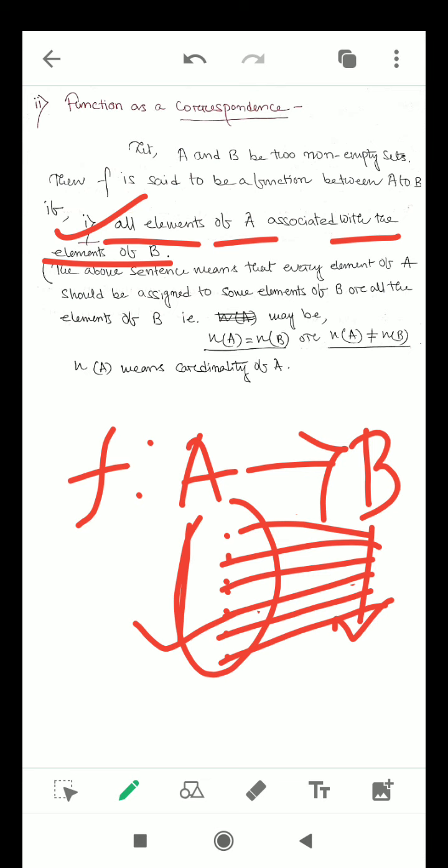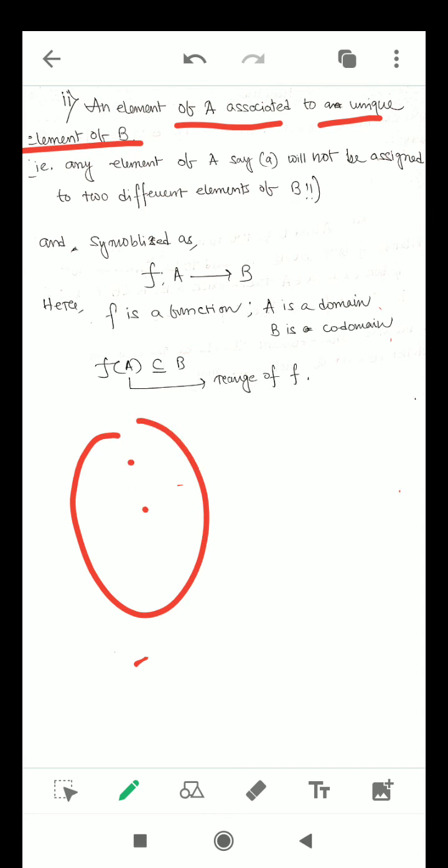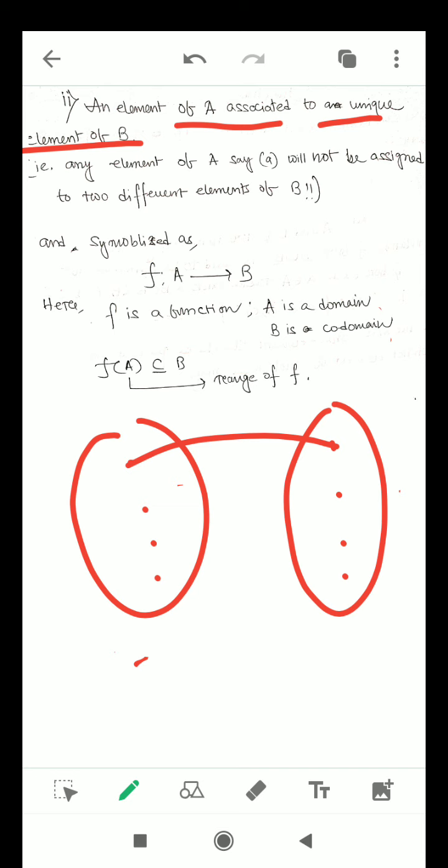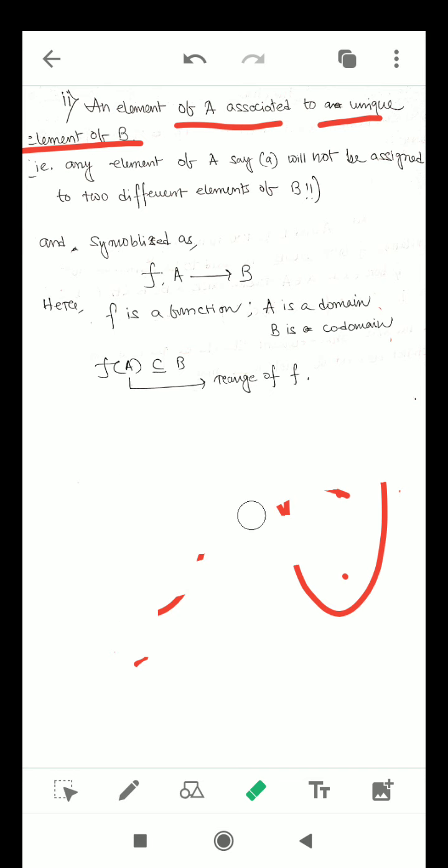Okay, and the second condition is what? The second condition is that an element of A is associated with a unique element of B. So what does it mean? It means that if a is assigned to the first element, it will not also be assigned to a second element. If f happens to be a function, then it will not happen. If f is a function, then the images of the elements of the domain will be unique.